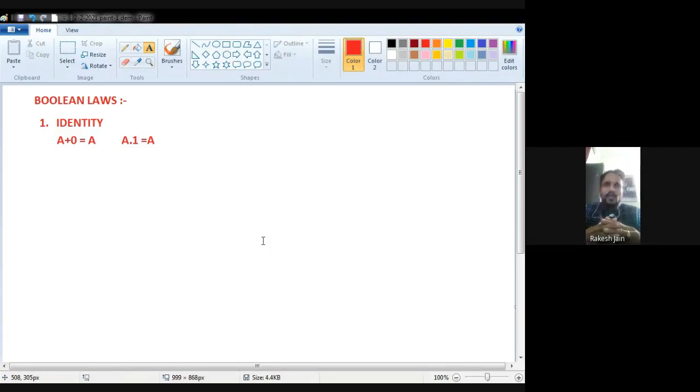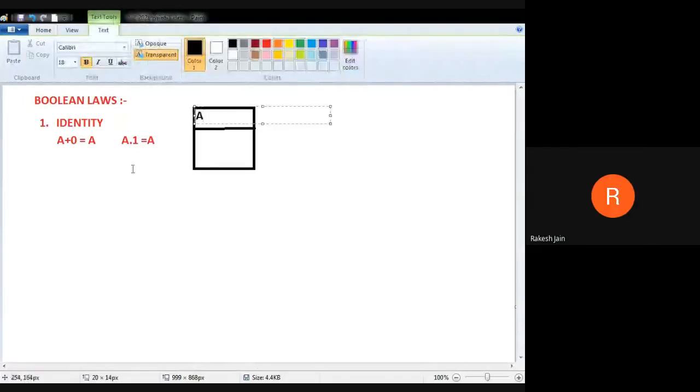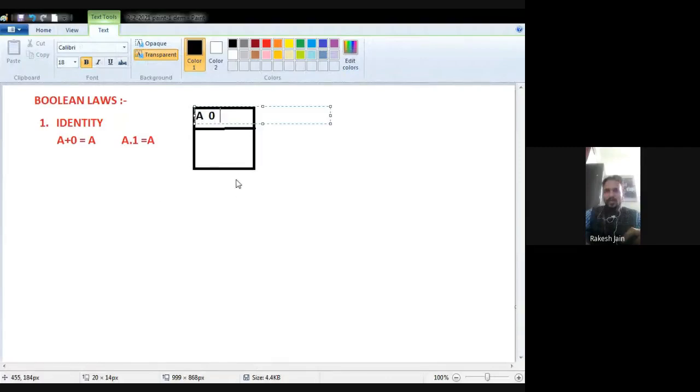A plus 0 is equal to A, and also A dot 1 is equal to A. Okay, let me prove them. It is very simple to prove them. Just draw a truth table. Because we only require one quantity, that is A. So that is my A. Now first we talk about A plus 0 is equal to A. So one column is A and one is 0, and we have to perform A plus 0.